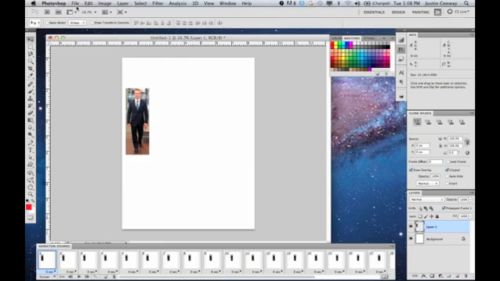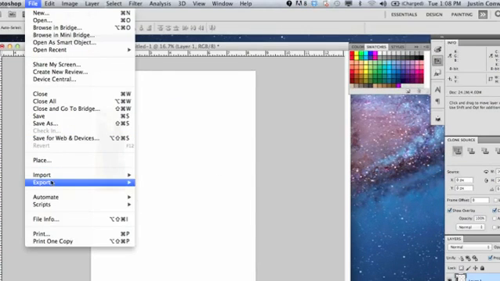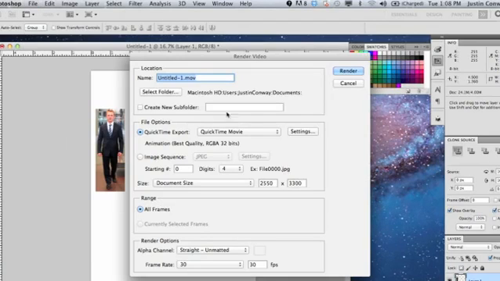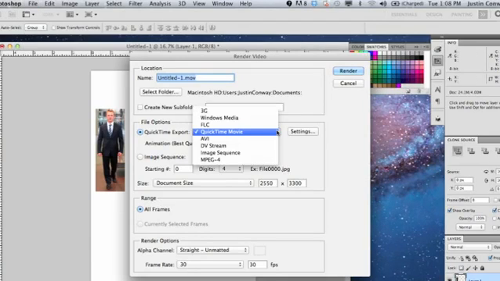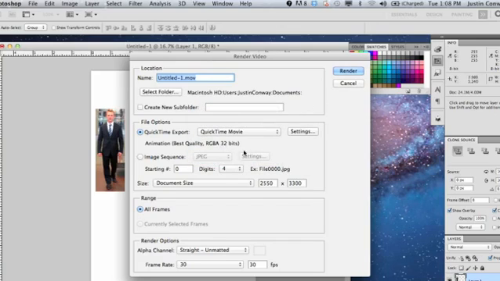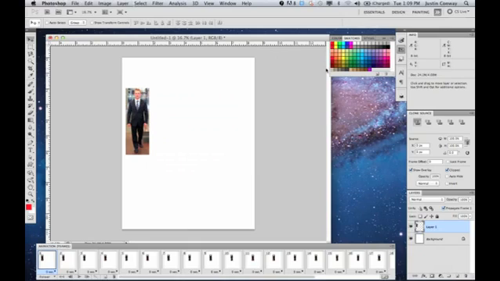What we do is go into File, go down to Export, and Render Video. This will allow you to make a movie file. If you'd like to make a movie, you can select the file, the folder where it exports, and the type of movie that you'd like it to be. You can select your settings, etc. That's one way. You would hit render when you have completed that. It takes a long time to process, so I'm not going to click render, but that's the way you would do that.